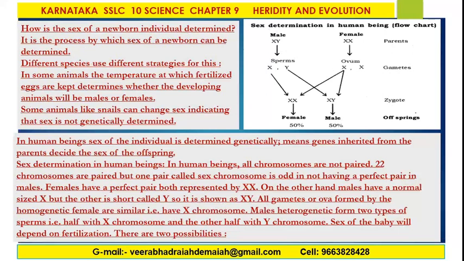So, next, how is the sex of a newborn individual determined? It is the process by which the sex of a newborn can be determined. The male is XY and the female is XX parents, the sperms X and Y and the ovum XX gametes, and the zygote XX and XY, and the offsprings 50% female and 50% male. In human beings the sex of an individual is determined genetically, meaning genes inherited from the parents decide the sex of the offspring, my dear friends.